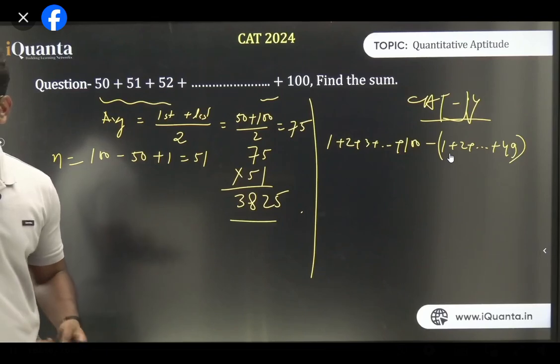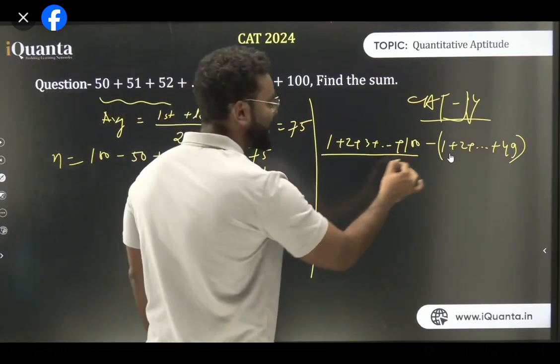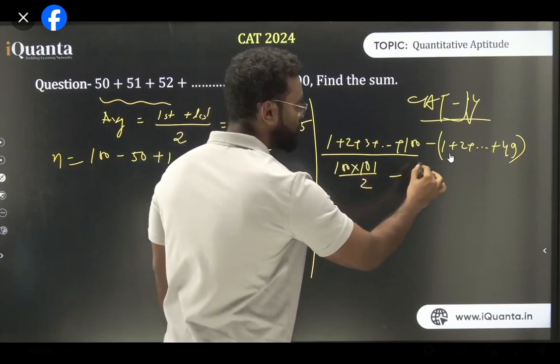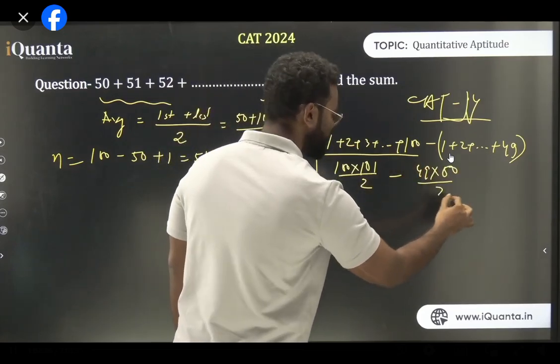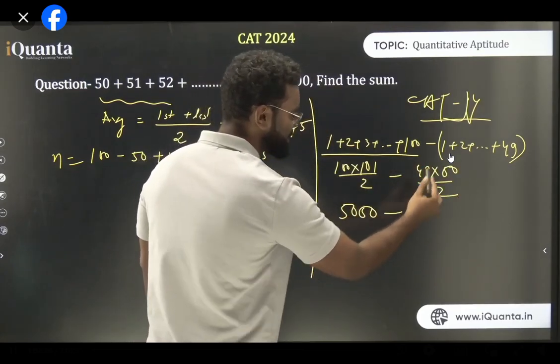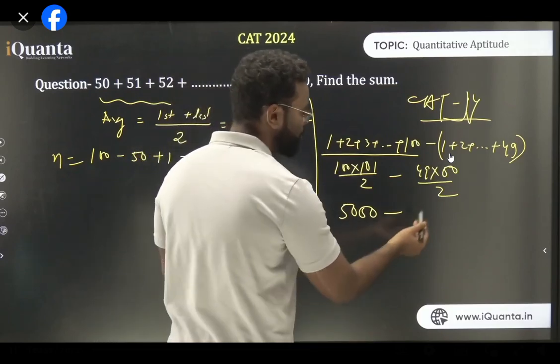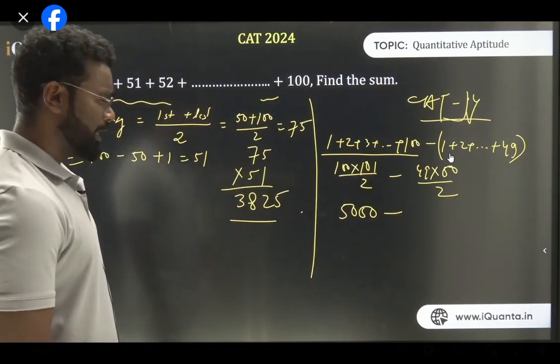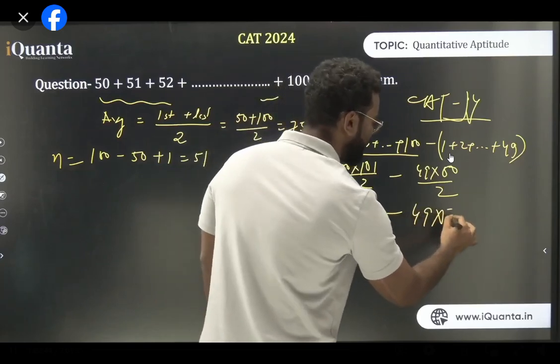I have already told you the formula for this. So what is the formula? n into n plus 1 by 2. So it is 100 into 101 by 2 minus 49 into 50 by 2. So it is 5050, and this 50 is 25 into 49. So 25 into 49, 25 into 50 is something around 1250.